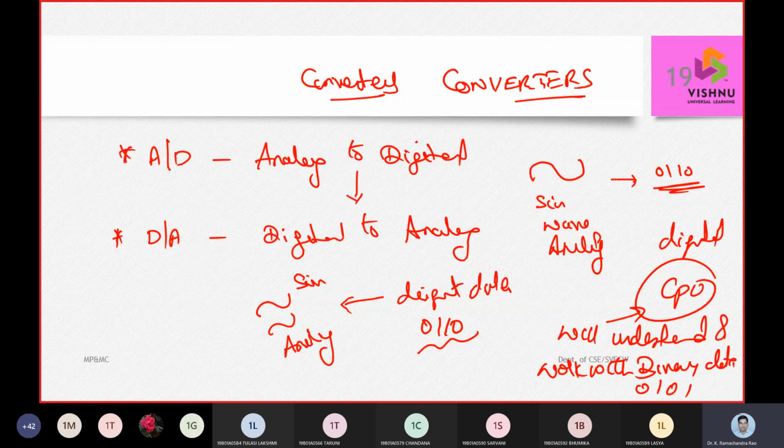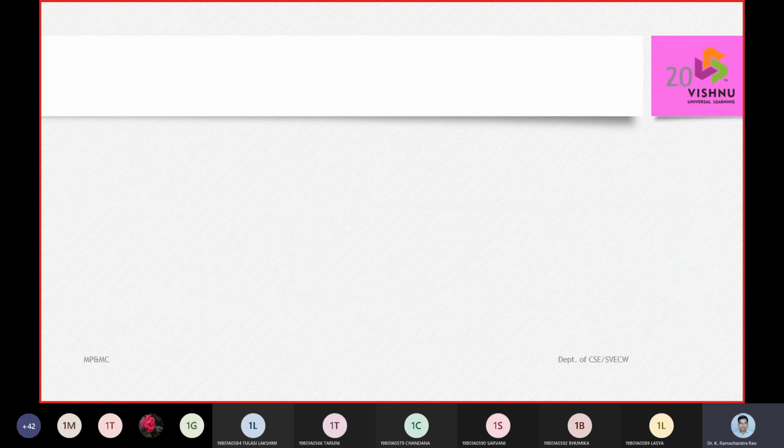In this way, it will answer you. So you are able to listen. Digital data, you won't be able to listen to. Digital data has to be converted via a D by A converter, and this D by A converter will give you a voice accent. So that is how we work with these converters.